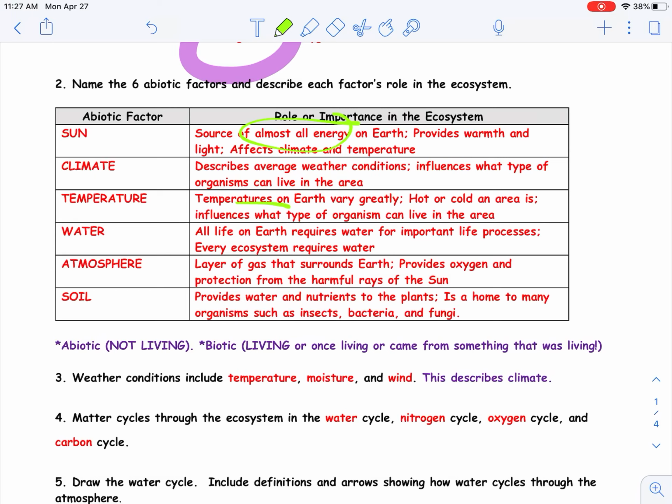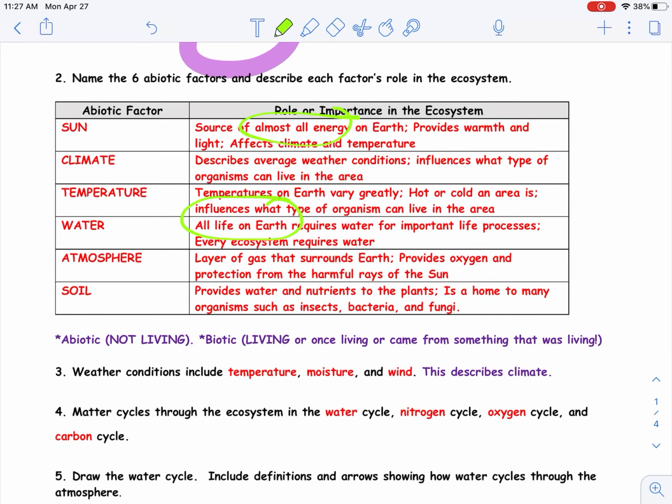Water. All life on Earth requires water for important life processes. Every ecosystem requires water. Atmosphere, the layer of gas that surrounds Earth, provides oxygen and protection from the harmful rays of the sun. Soil provides water and nutrients to the plants. It is home to many organisms, such as insects, bacteria, and fungi.